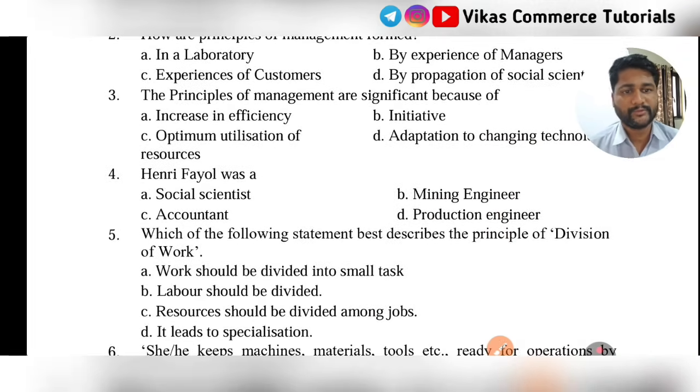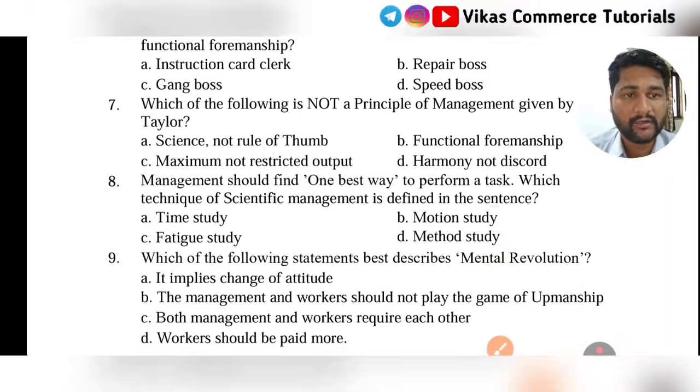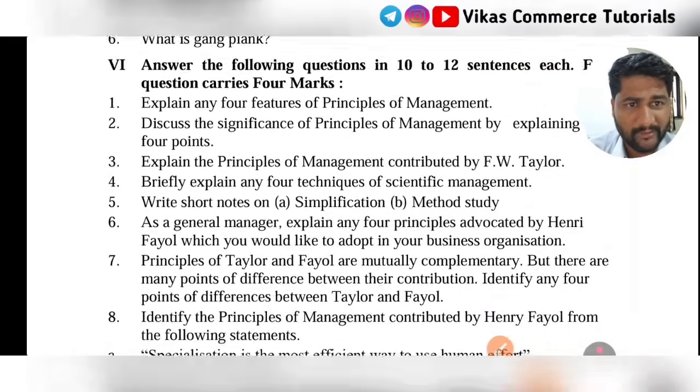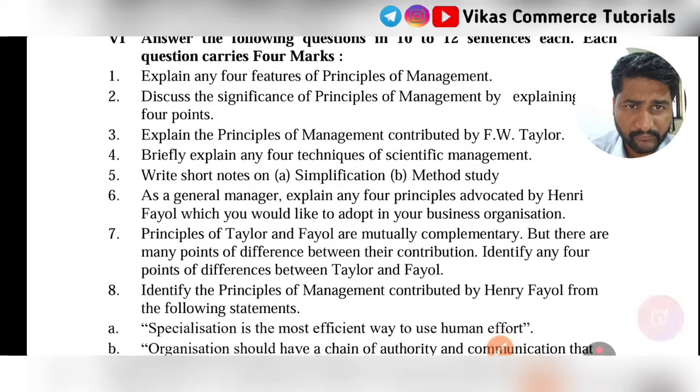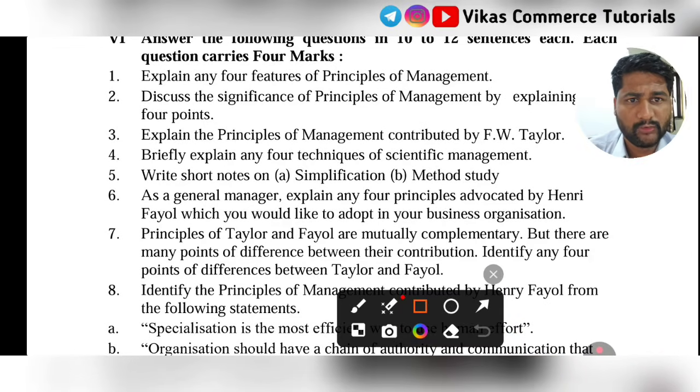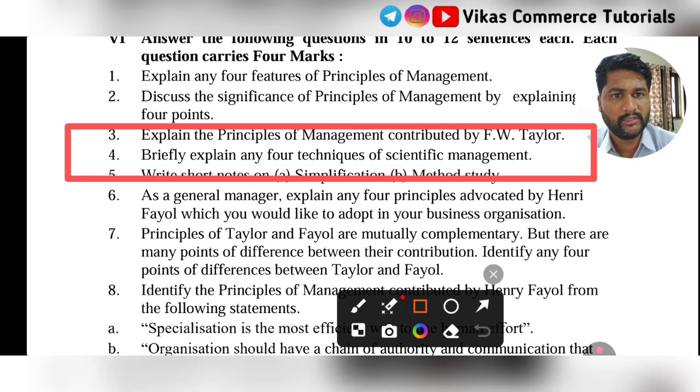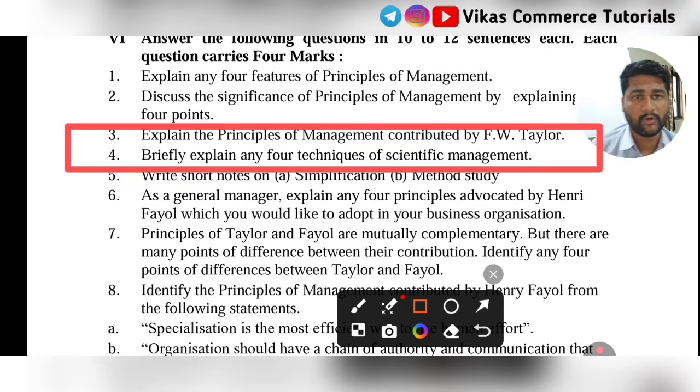Coming to chapter number 2, principles of management, yes, here definitely we have one 4 marks question which will come to your annual exam as per the blueprint. The identified important questions from this chapter are question number 3 and question number 4: the principles of management given by F.W. Taylor, and the techniques of scientific management.